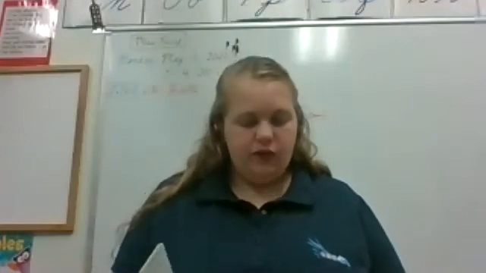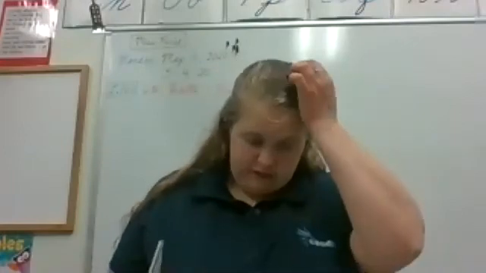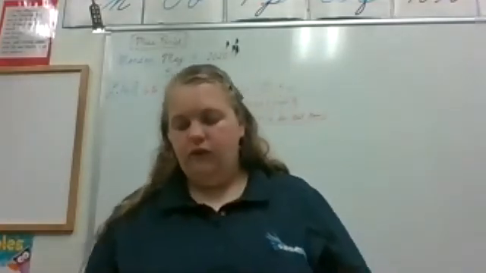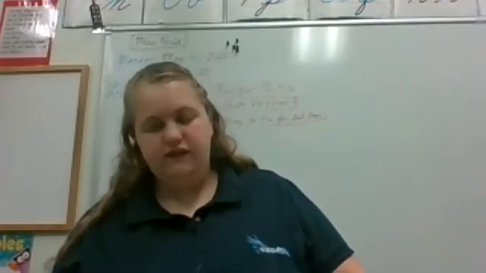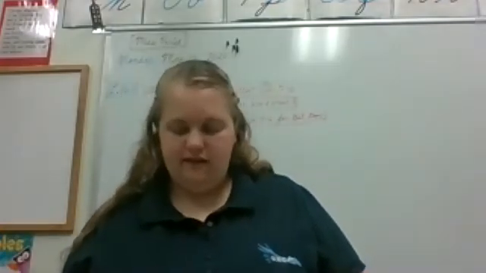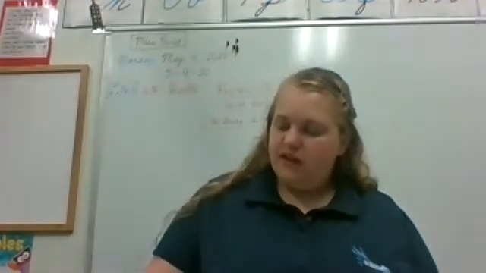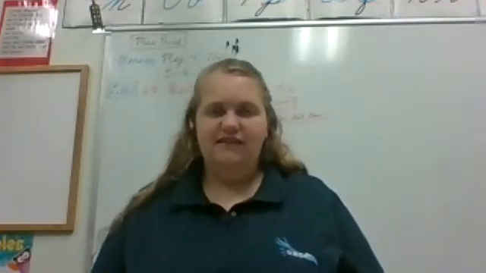All right, so I'm gonna ask some questions about your ear, and a little more about your eye. So the part of the ear that can be seen, catches waves of sound, is called what? The outer ear, okay? The small tube that carries sound waves from the outer ear to the eardrum is called what?